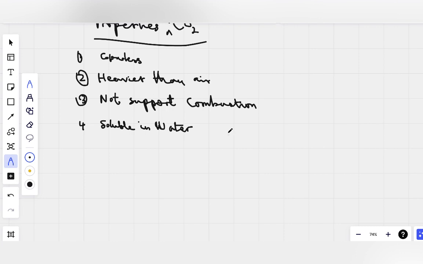If we take CO2 plus water, CO2 reacts with water and you get carbonic acid.